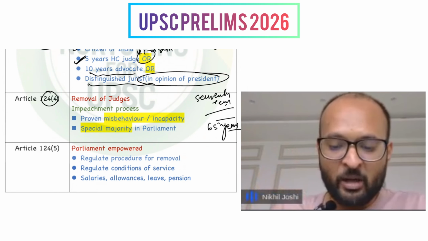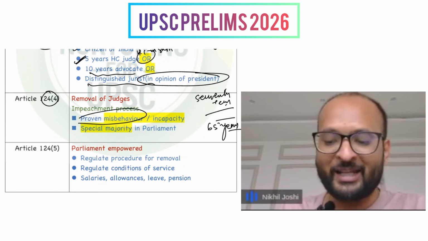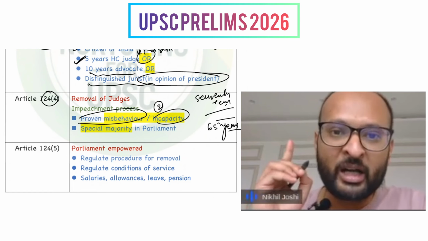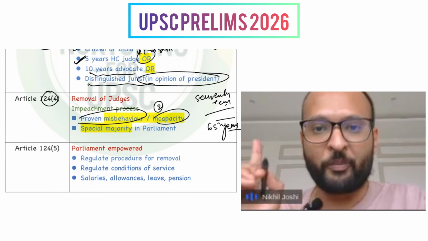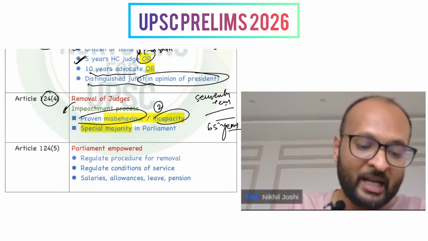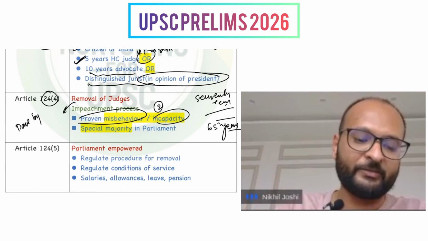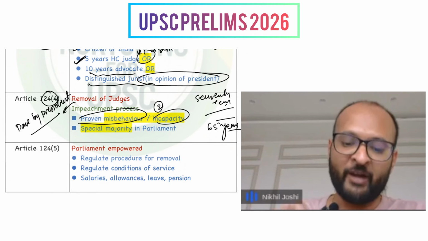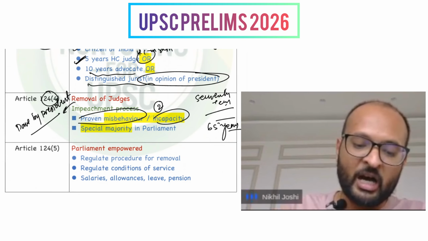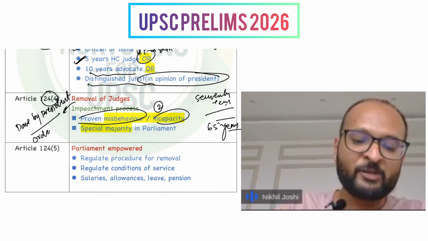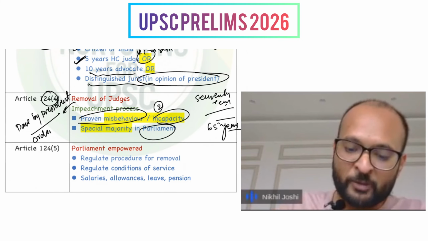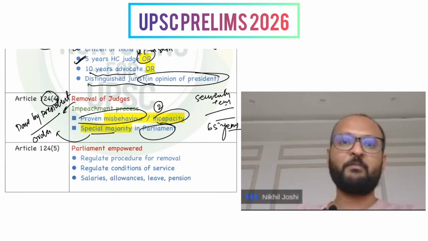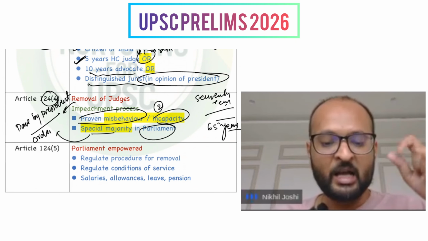The grounds are proven misbehavior or incapacity. Only these grounds can lead to the removal of the judges of the Supreme Court. However, the removal is done by the President, and the President can only issue such a removal order when she receives an address by the Parliament, passed by a special majority, which seeks to remove such a judge. Let me put it again.